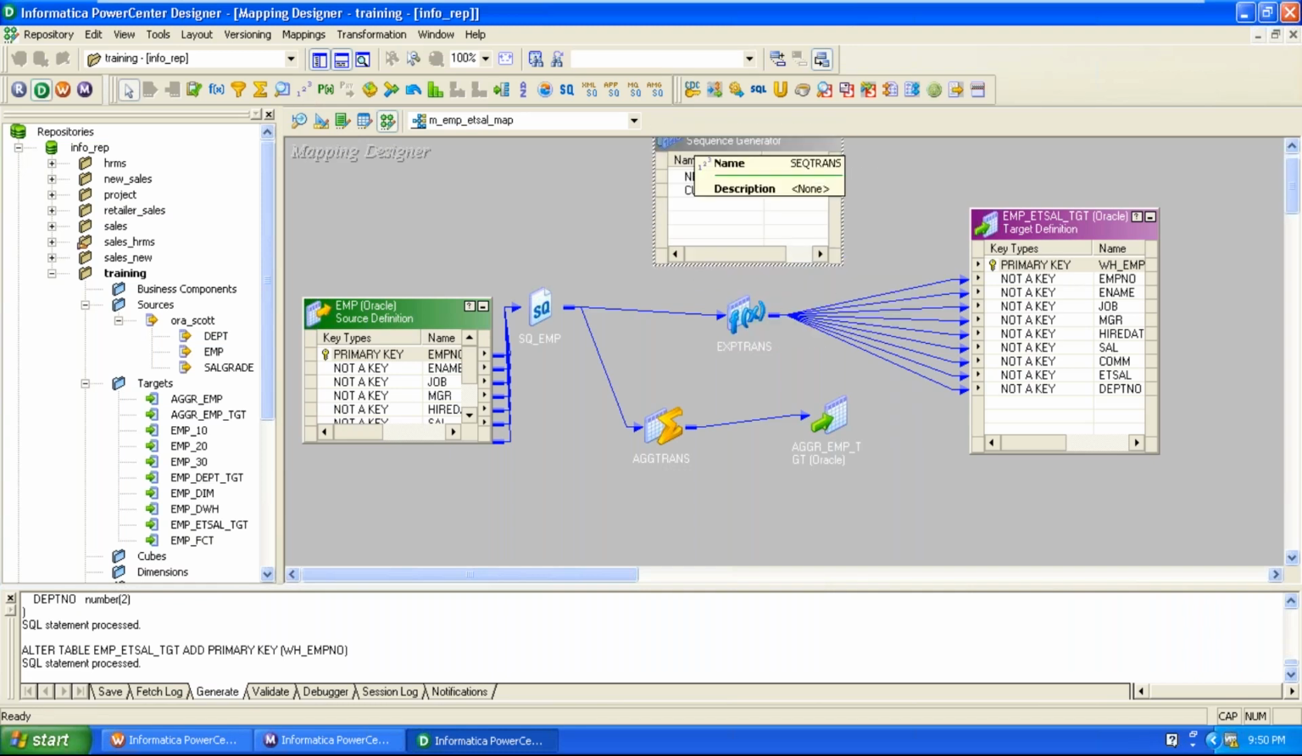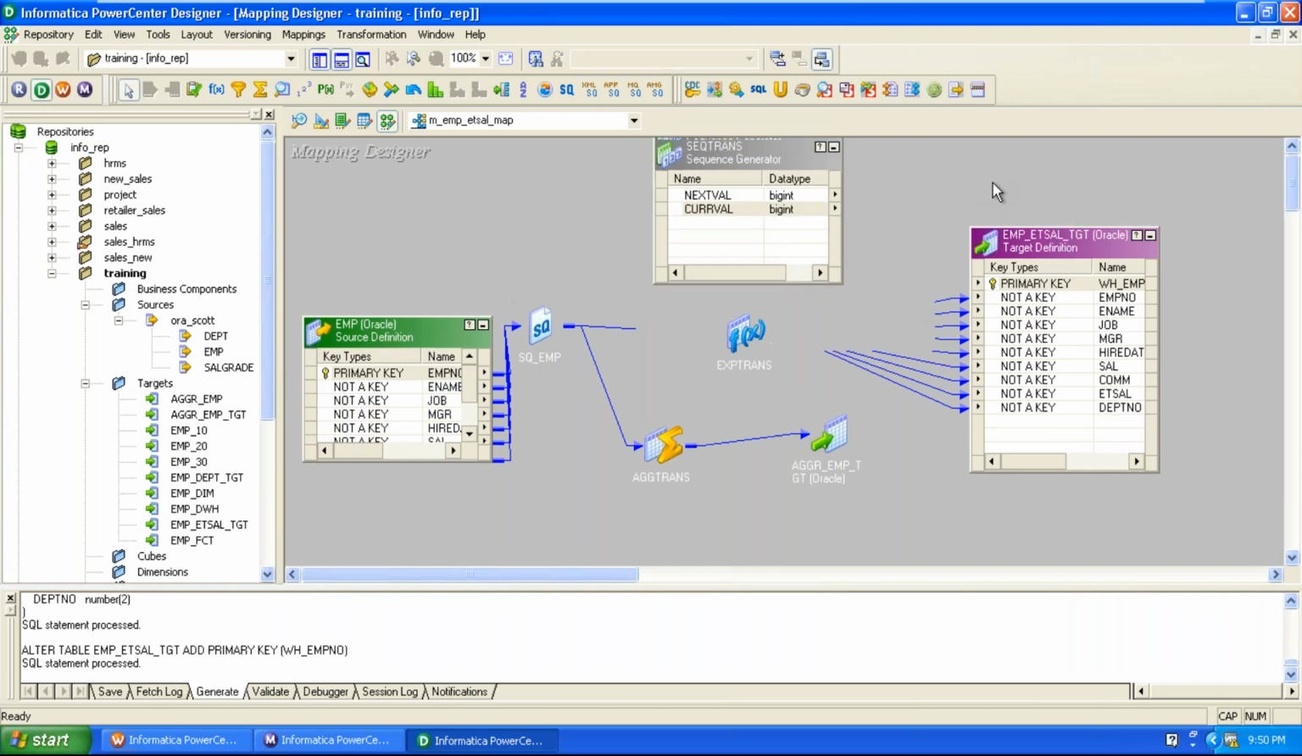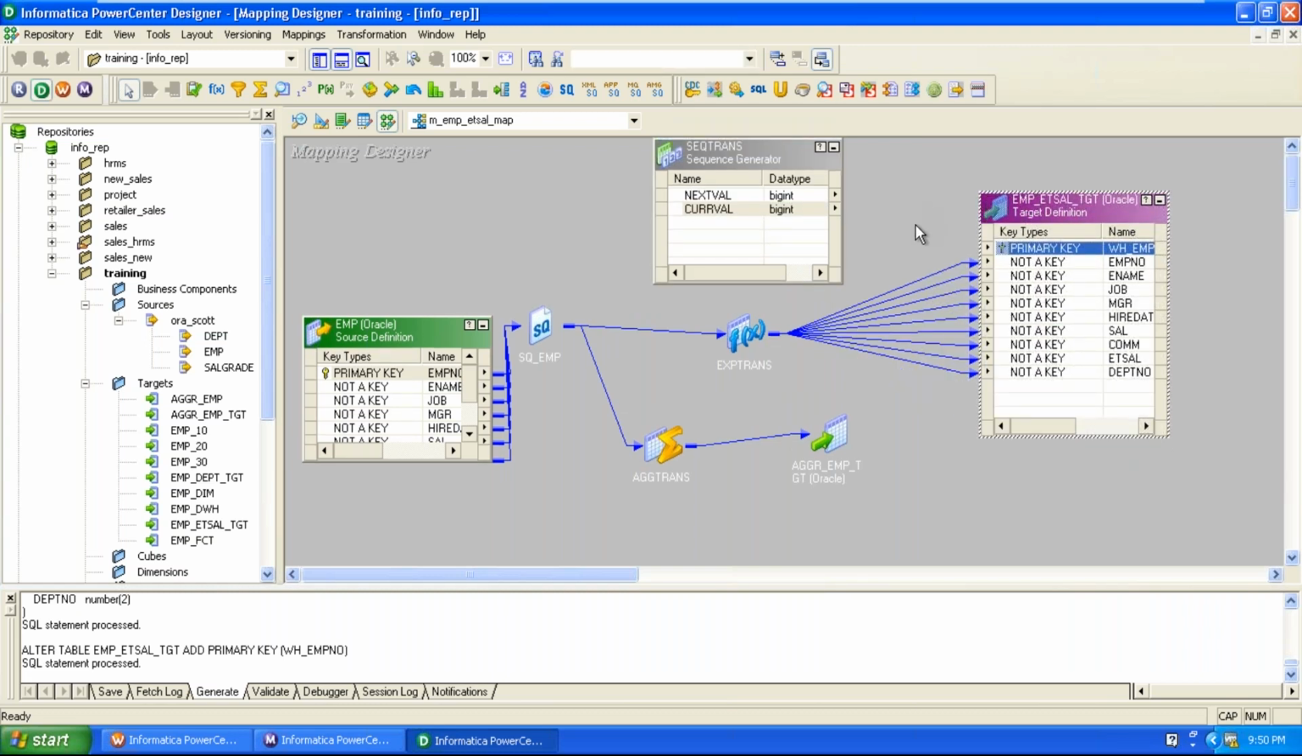It has 2 output ports. No input ports are available. The data type is bigint for those output ports: NEXTVAL and CURRVAL. Here we have 2 output ports, but in the target we have only one warehouse key. Which one is the mandatory one? NEXTVAL is the mandatory column. You must use the NEXTVAL column.